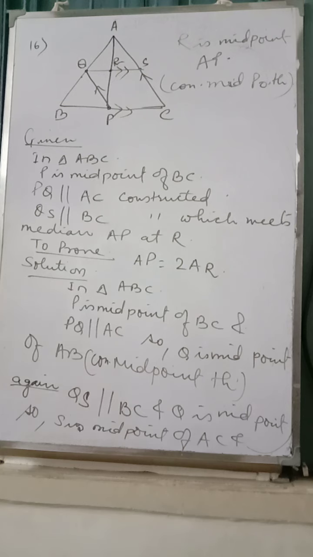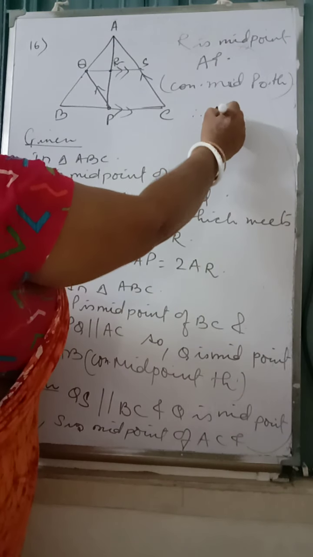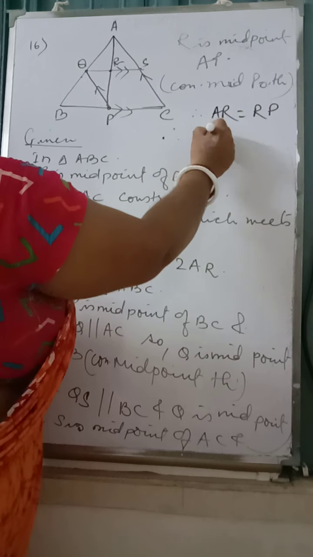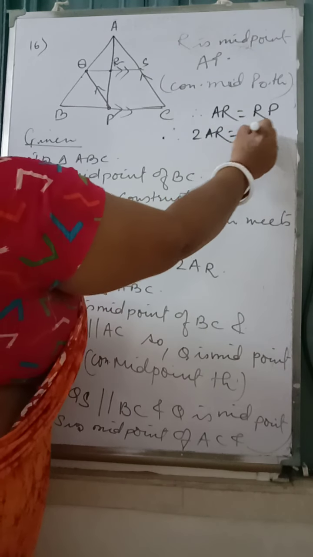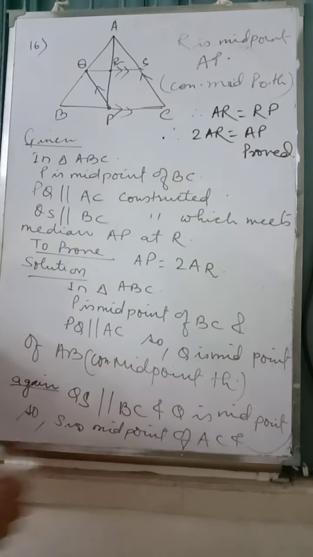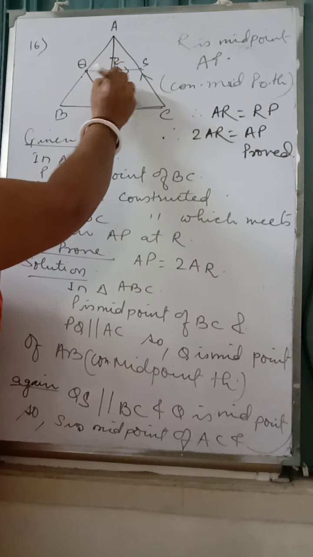So once we prove R is a midpoint of AP, we can write AR is equal to RP, or 2AR is equal to AP. Proved. This number one we proved. Now second, we have to prove QR and RS is equal. How to prove QR and RS is equal? Just you tell me. We proved this side is equal to this side.